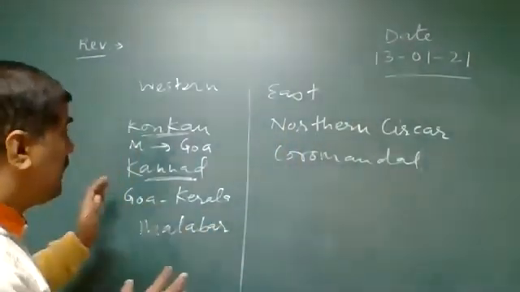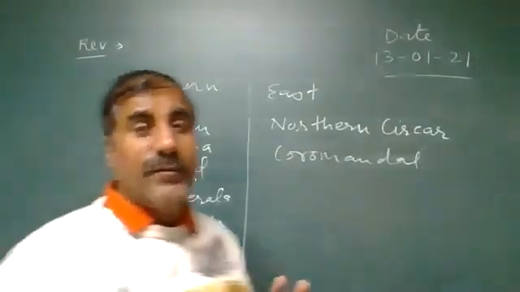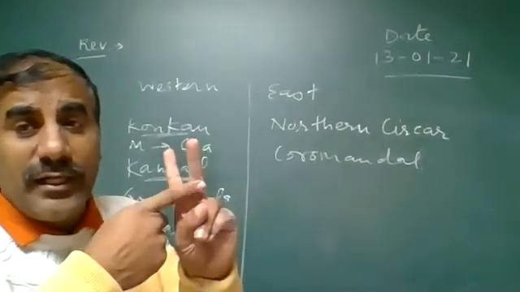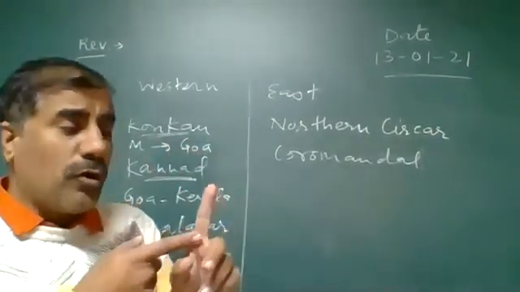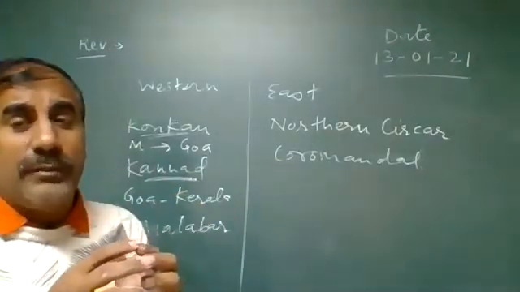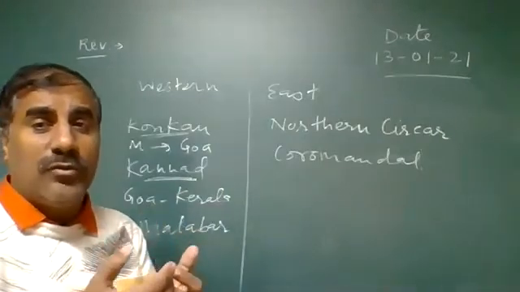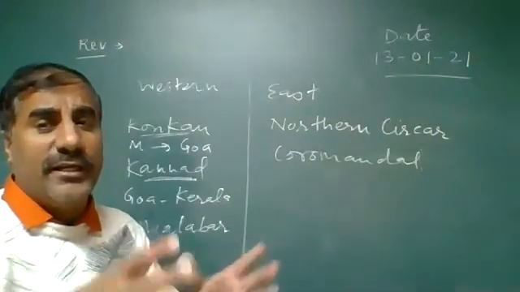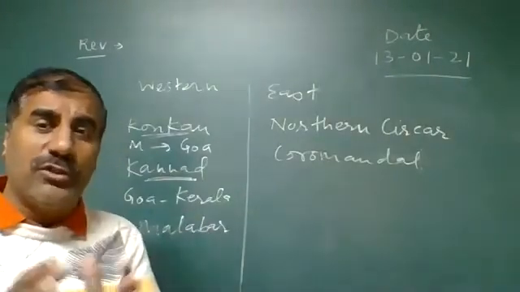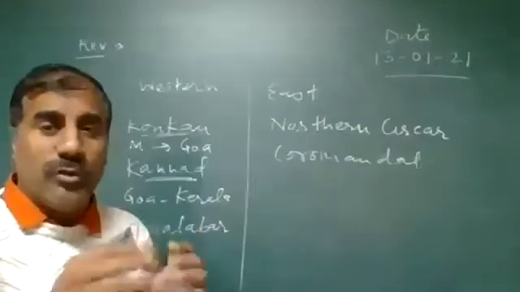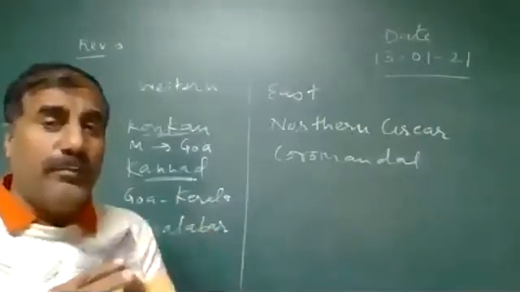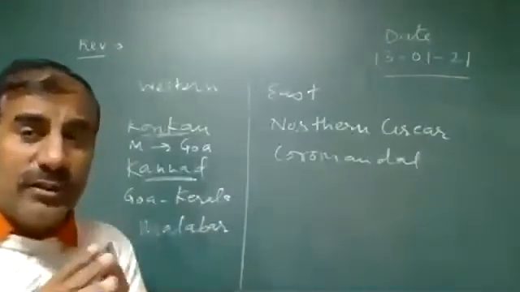Another one is the Western coast, which is classified into three categories: Konkan, Kannad, and Malabar. Konkan is from Mumbai to Goa; that coastal plain is known as the Konkan. Many movies are shot in that area, like Singham and many other movies. The scenery there is nice. So most movies are shot in that area, and that is known as the Konkan part. Mumbai to Goa is known as the Konkan.